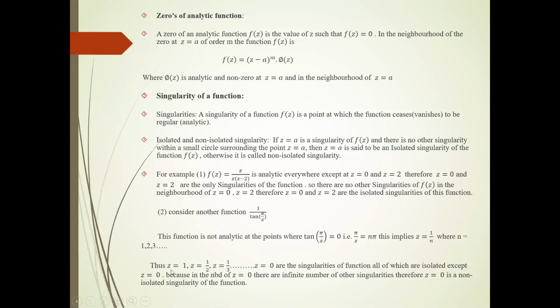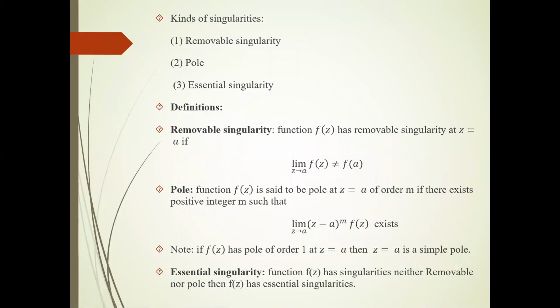So z equal to 1, 1/2, 1/3, 0 are the singularities of the function, all of which are isolated except z equal to 0, because in the neighborhood of z equal to 0 there are an infinite number of other singularities. Therefore z equal to 0 is a non-isolated singularity of this function.